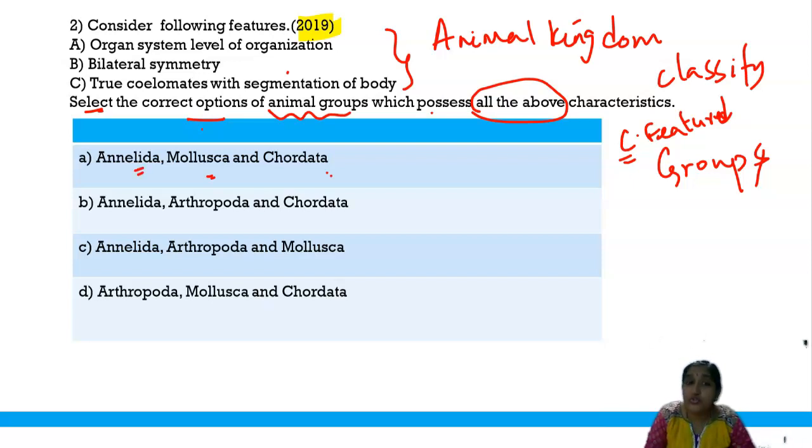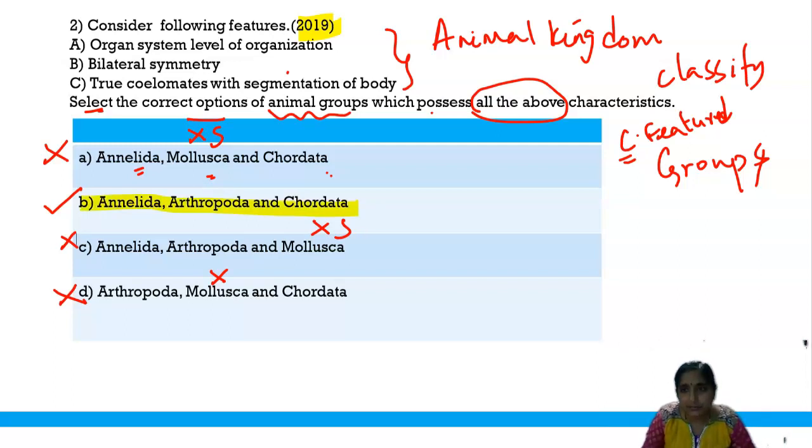My dear students, mollusks do not have segmentation. So option 1 is wrong. And if you see Annelida, Arthropoda, and Chordata, these three phyla have all these features. So option 2 is correct. In option 3, Annelida, Arthropoda, and Mollusca, again, Mollusca do not have segmentation. So option 3 is wrong. Option 4, as I said, mollusks do not have segmentation. So option 4 is also wrong. The answer to this question is option 2, Annelida, Arthropoda, and Chordata.